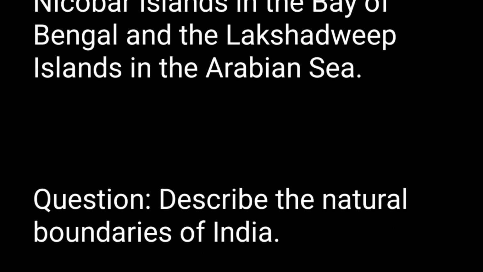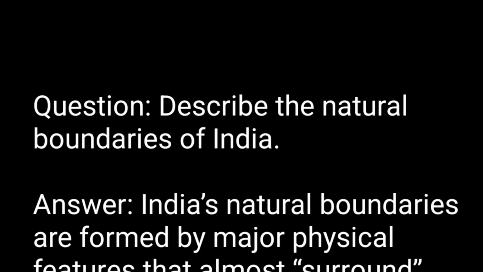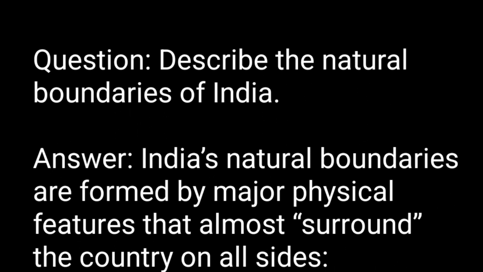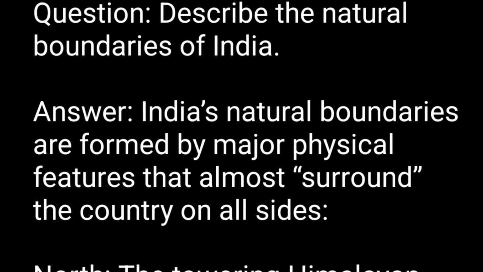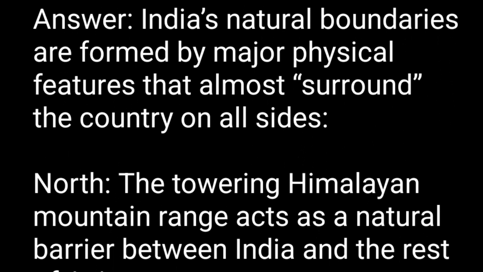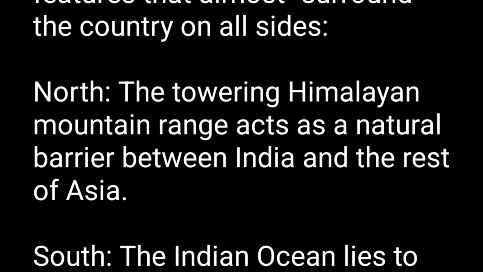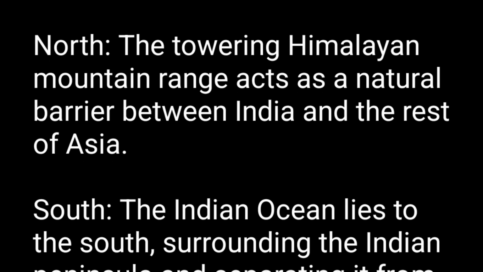Question. Describe the natural boundaries of India. Answer. India's natural boundaries are formed by major physical features that almost surround the country on all sides. North. The towering Himalayan mountain range acts as a natural barrier between India and the rest of Asia. South.